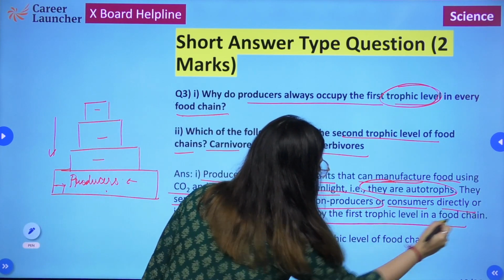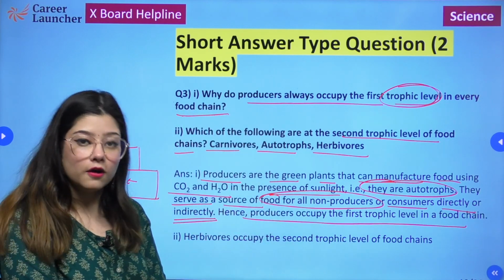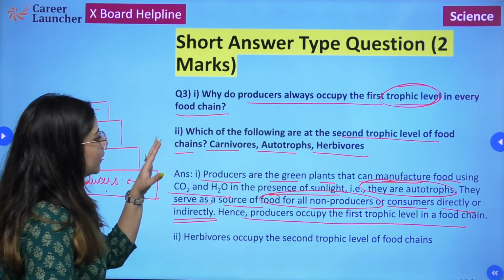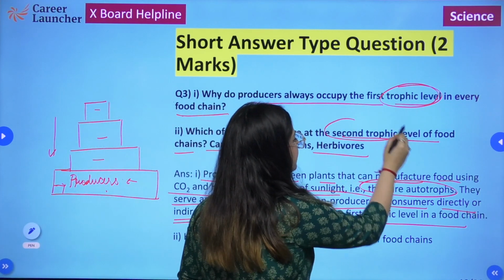Hence, producers occupy the first trophic level in a food chain. Next question, which of the following is at the second trophic level?